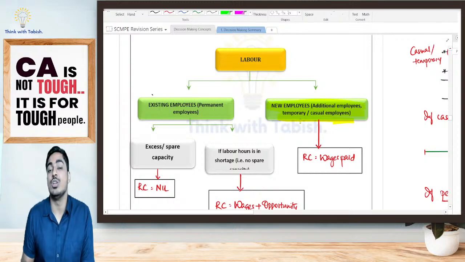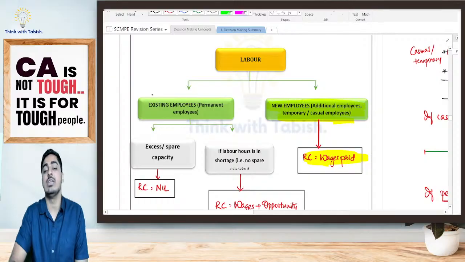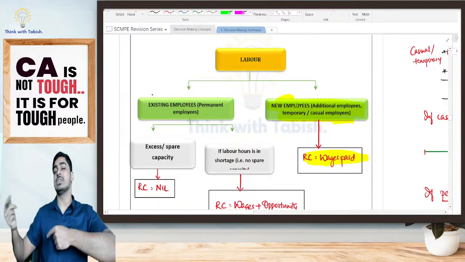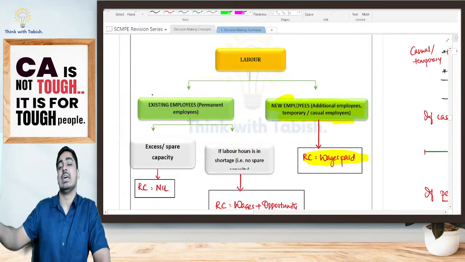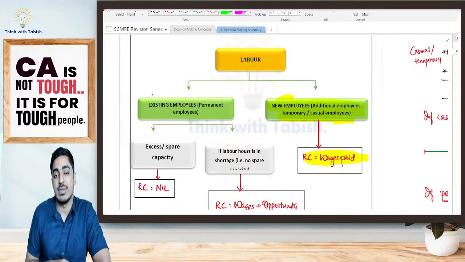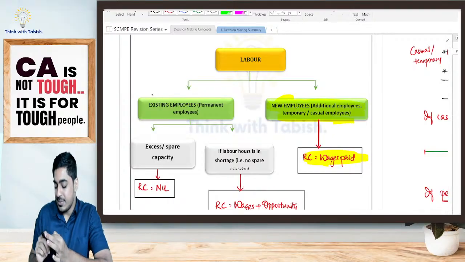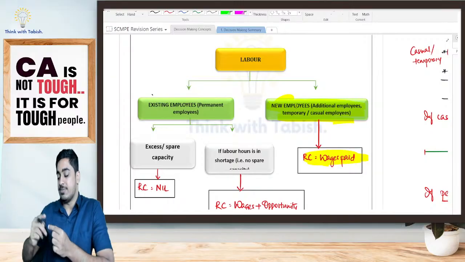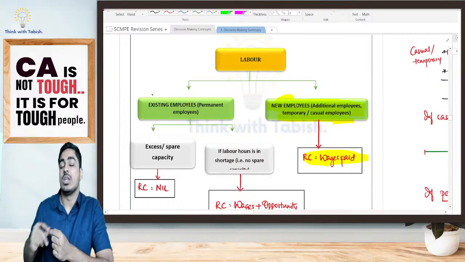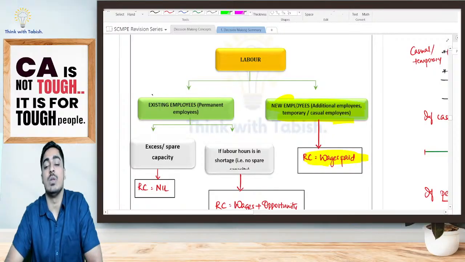So what is going to be my relevant cost, students? My relevant cost will be the wages paid for my new employees. So I'm hiring new employees. I'll be paying them 10,000 per month. So my relevant cost is 10,000 rupees per month. Is it clear? In case of labor, if I'm hiring new employees, whatever amount I'll be paying for my new employees will be my relevant cost.